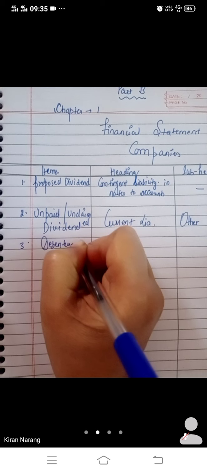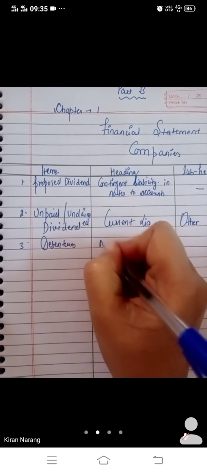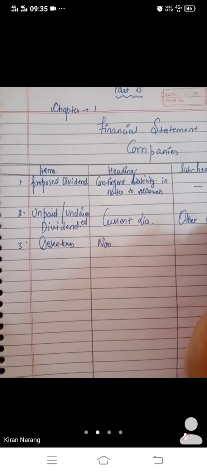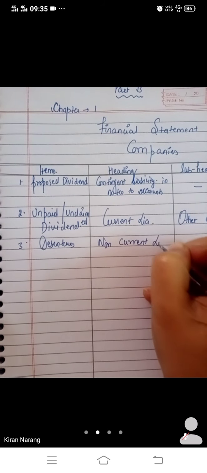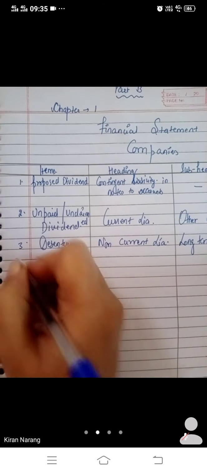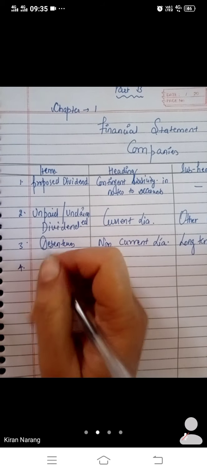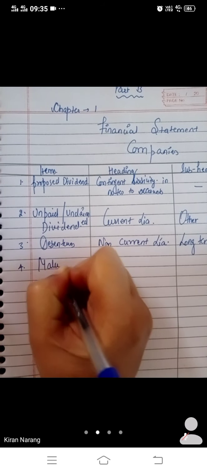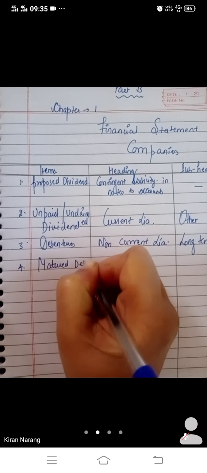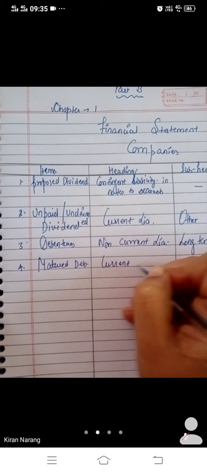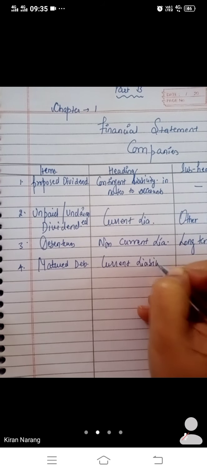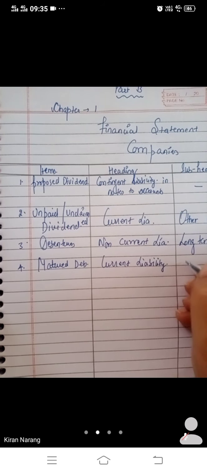They are normal debentures, not matured, so non-current liability, long-term borrowings. Then matured debentures: current liability, because you have to pay this year. They are matured now, so other current liabilities.